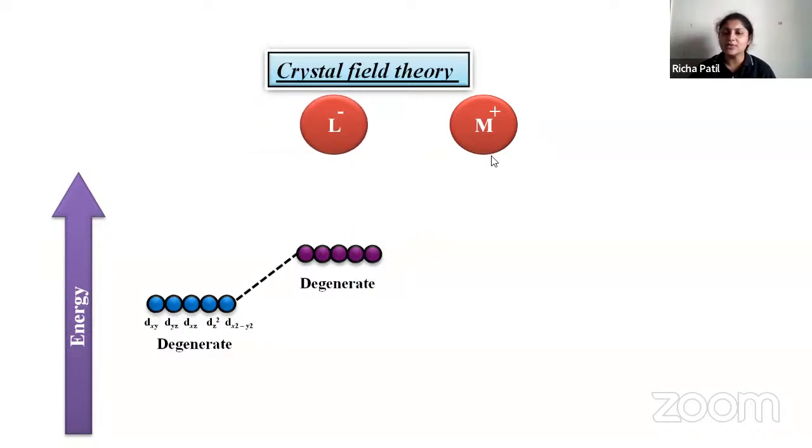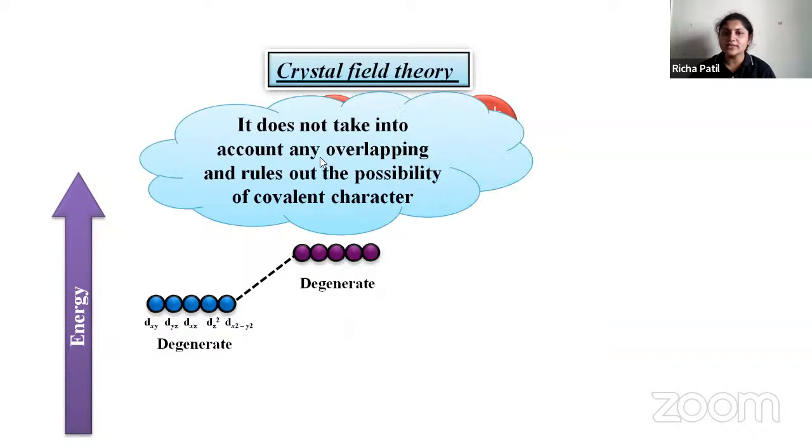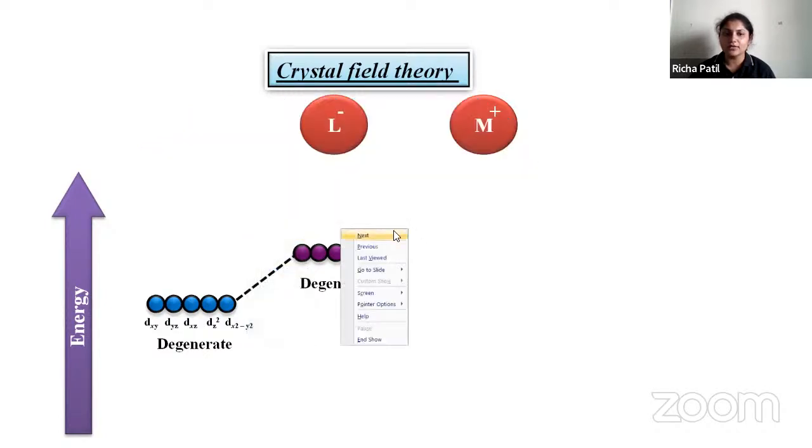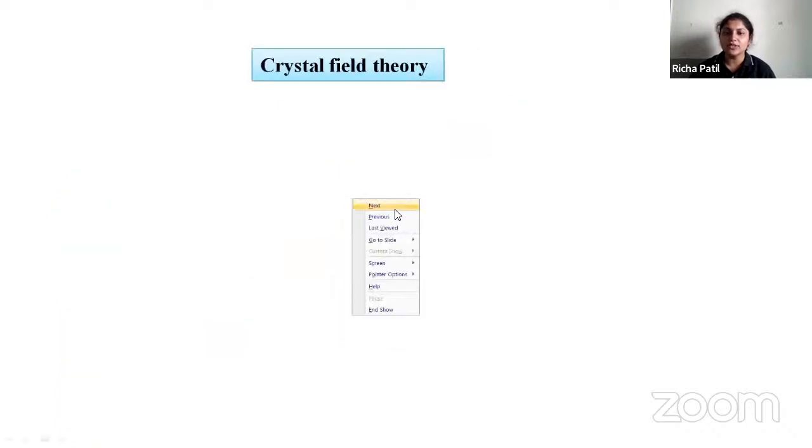When a ligand comes in contact with the metal, this theory does not take into account any overlapping and rules out the possibility of covalent character.